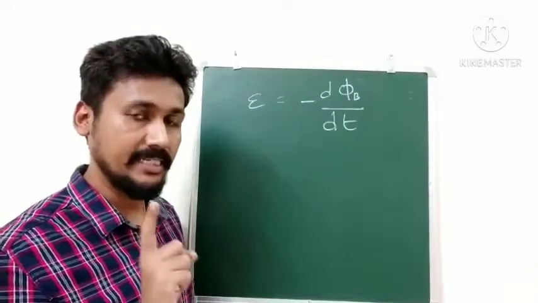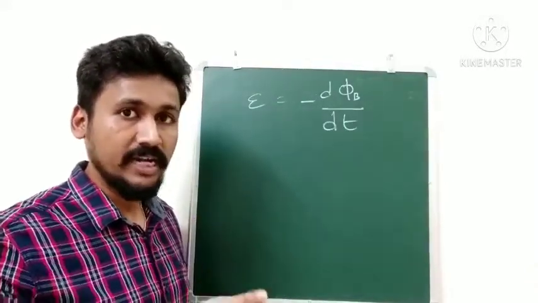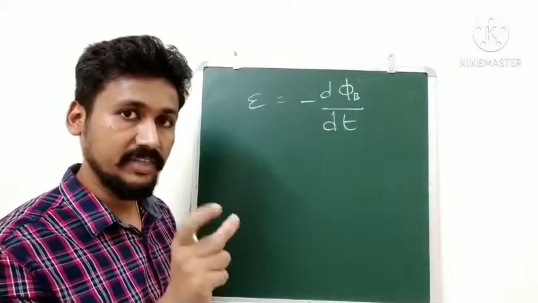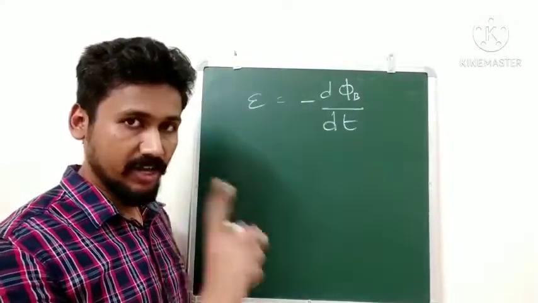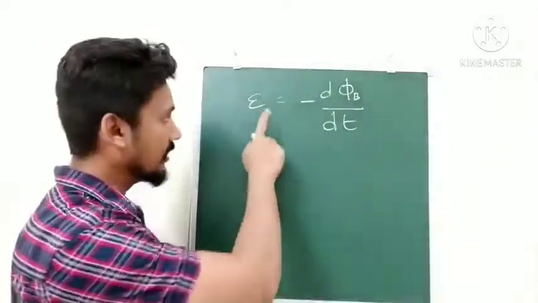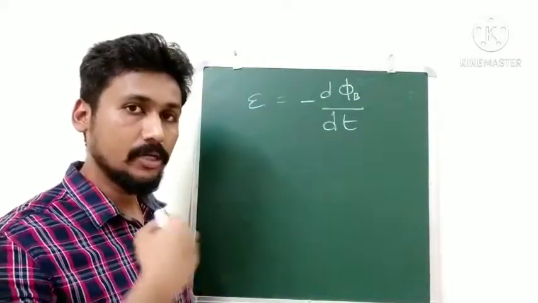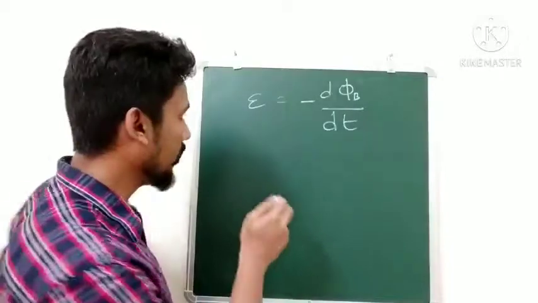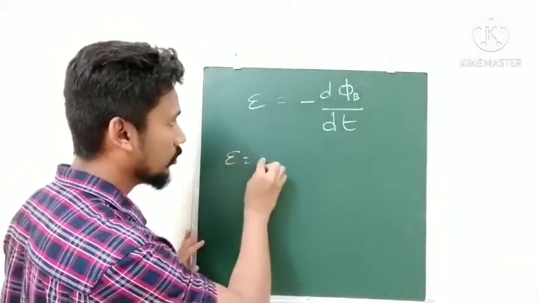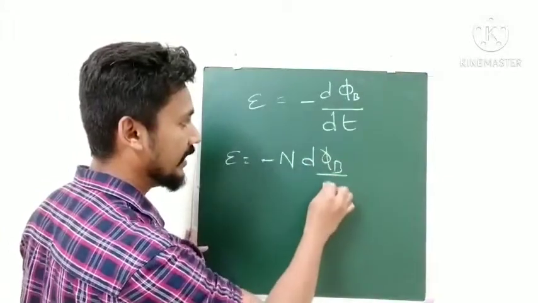Right, the minus sign, as I said, arises because whenever we get induced EMF, it is in the opposite direction of that change in magnetic flux. So if we have one coil, we will write Faraday's law as E is equal to minus d phi B by dt. Suppose we have n number of coils, then the formula would become E is equal to minus n d phi B by dt.